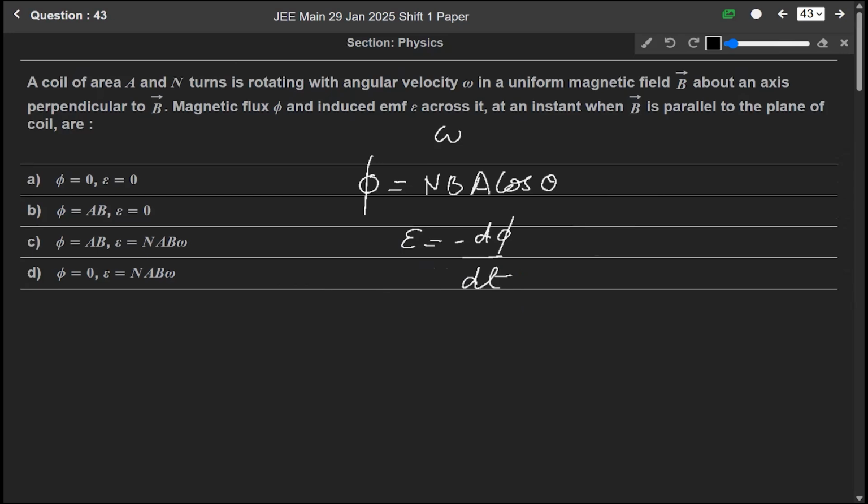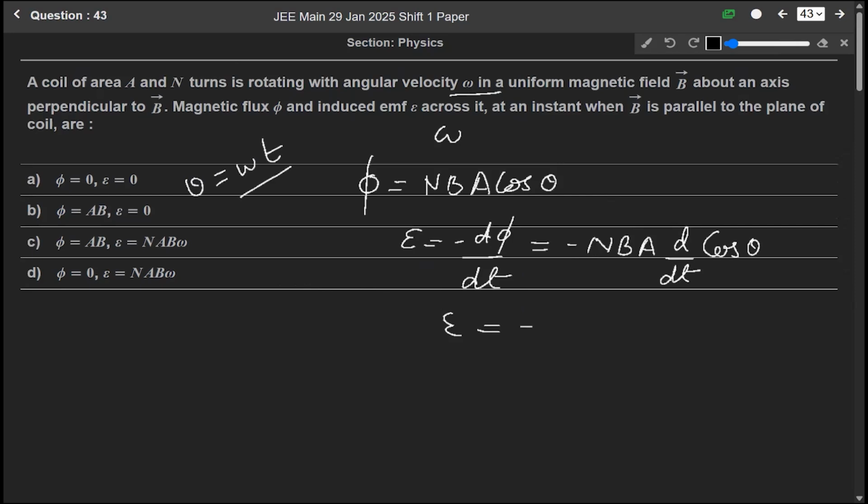Okay. So in this case, it will be equal to minus NBA d by dt of cos theta. Okay. And here angular velocity omega is given, so in place of theta we can write omega t.